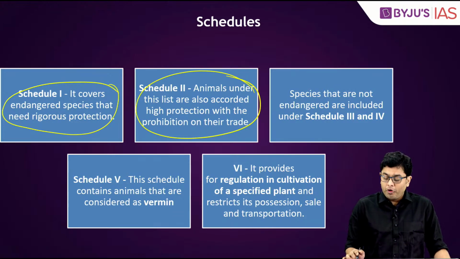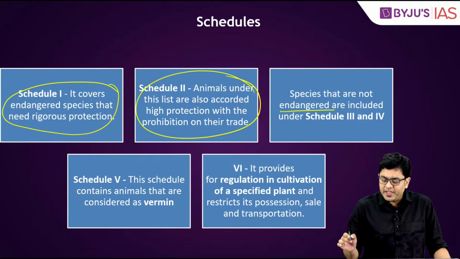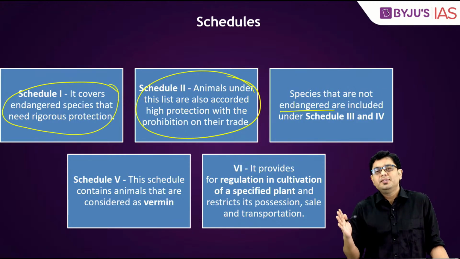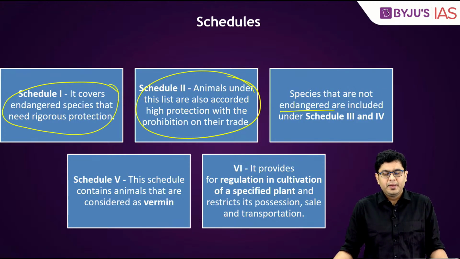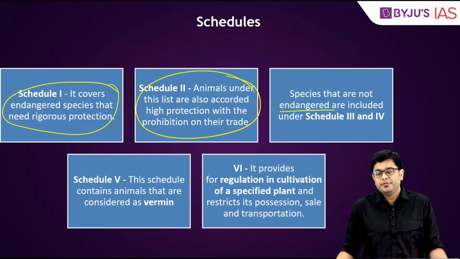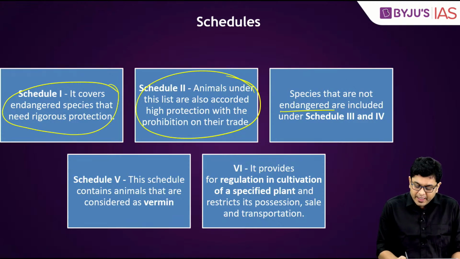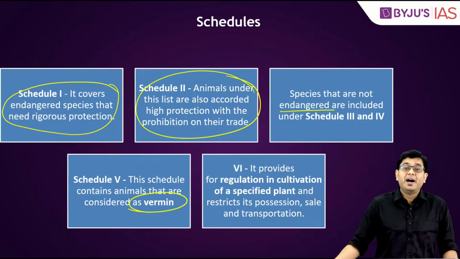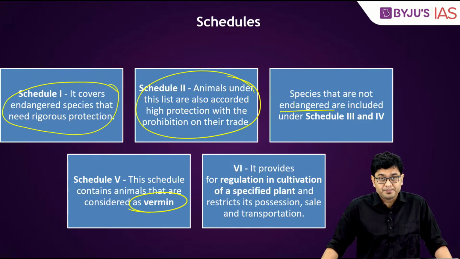Schedule 3 and 4 include those species which are not endangered. Then you have Schedule 5, where animals are considered to be vermin.